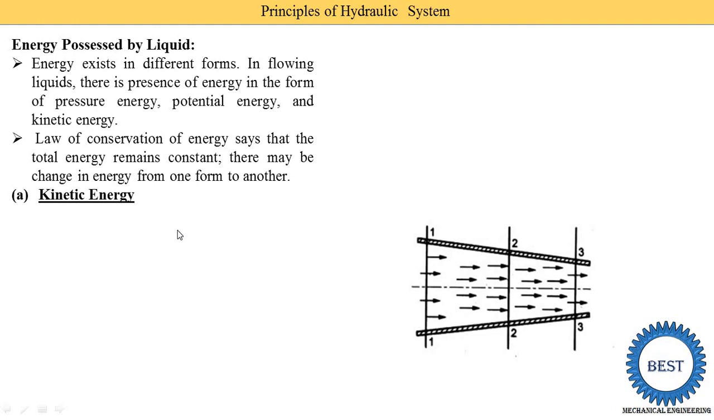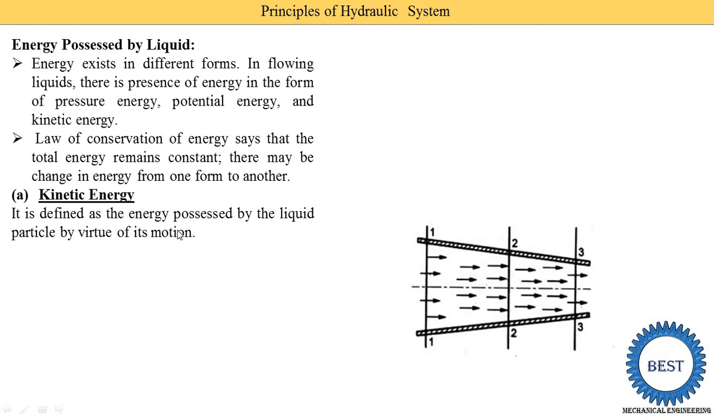So first we learn what the kinetic energy is. It is defined as the energy possessed by the liquid particles by virtue of motion. Due to the velocity, some energy is produced, and that is called kinetic energy. Kinetic energy is denoted by KE, and the equation is KE = 1/2 mv², where m is the mass of the liquid and v is the velocity of the liquid. The unit of kinetic energy is Newton meter or joule.